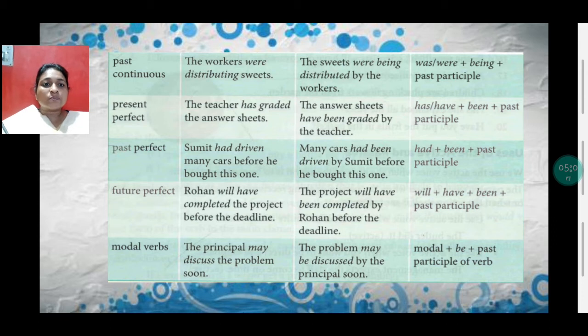Past perfect. Sumit had driven many cars before he bought this one. Many cars had been driven. Had driven has changed to had been driven by Sumit before he bought this one. Had plus been plus past participle. Future perfect. Rohan will have completed the project before the deadline. The project will have been completed by Rohan before the deadline. Will have has been changed to will have been completed. So will have plus been plus past participle.